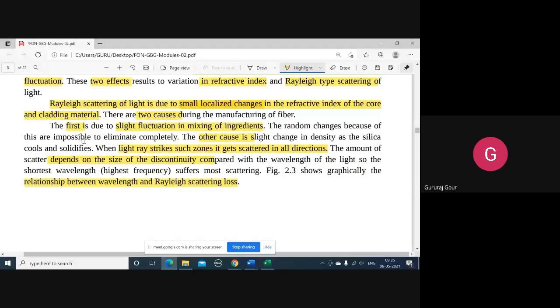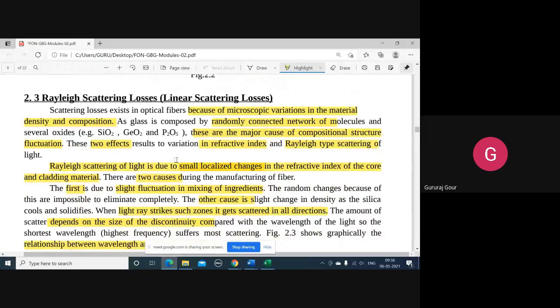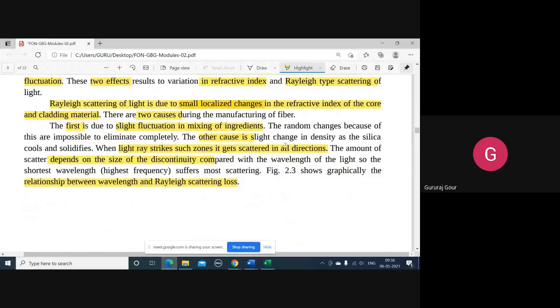So two causes during the manufacturing of fiber will be responsible for this Rayleigh scattering. The first one is slight fluctuation in the mixing of ingredients, because while discussing the fiber materials, we came across several oxides and their combinations that we use to achieve the desirable refractive index, maybe step index or graded.